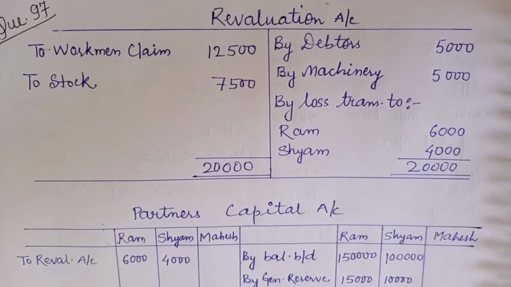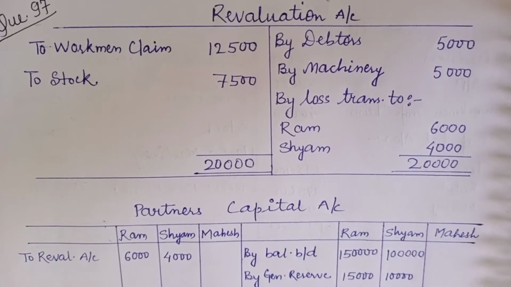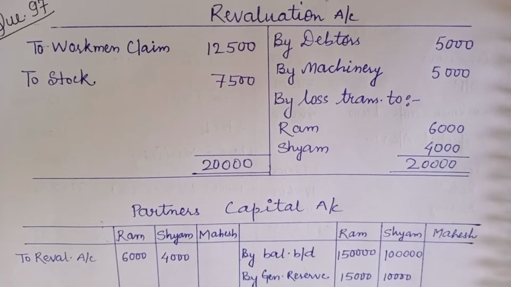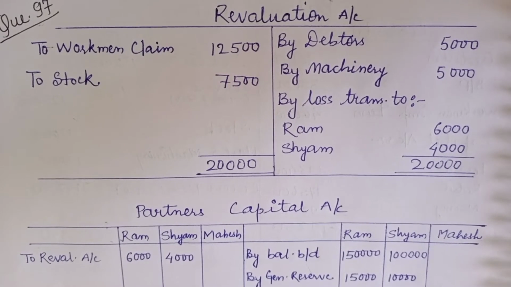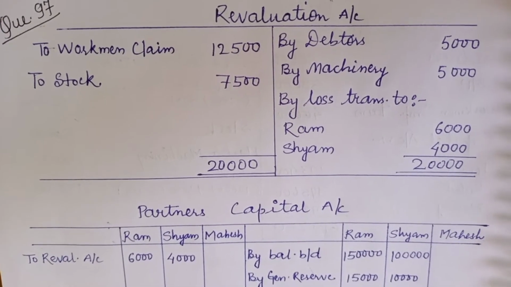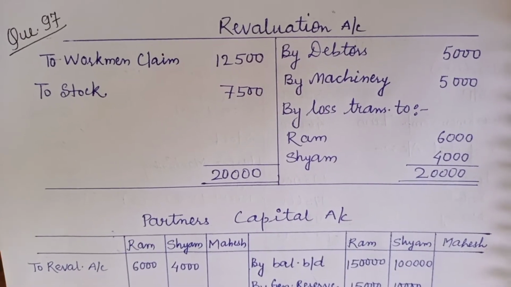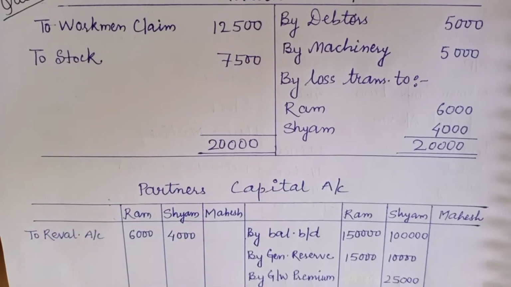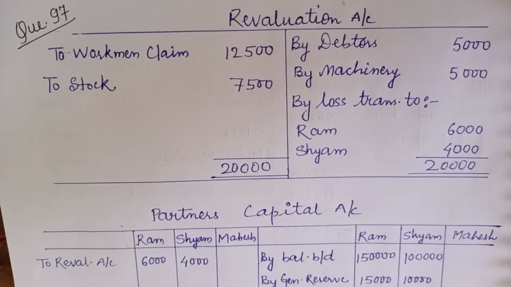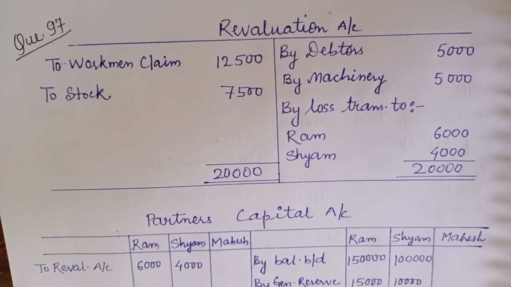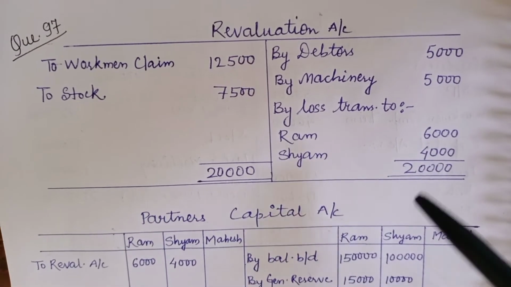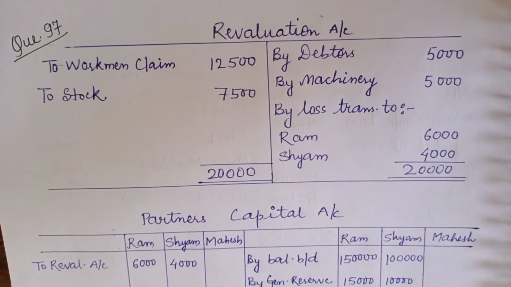Here it is given in adjustment number 2, a debtor whose dues of rupees 7,500 were written off as bad debt paid 5,000 in settlement. It means debtor has increased by how much? 5,000. So that increase in asset has been written in the credit side of revaluation account.